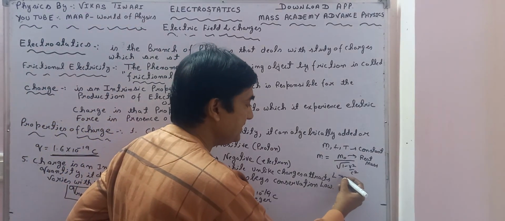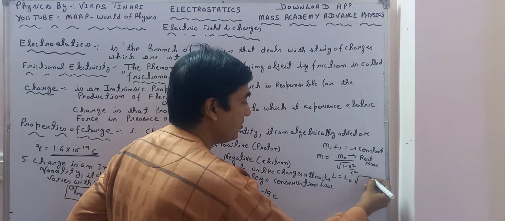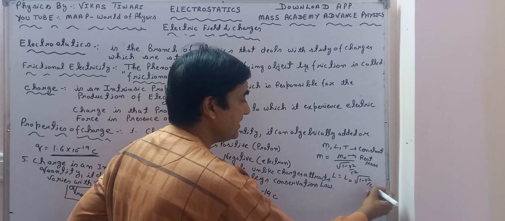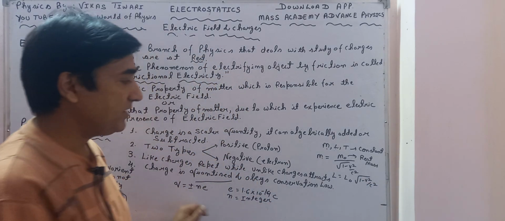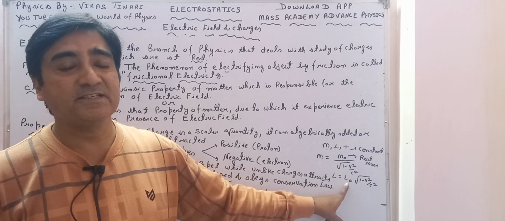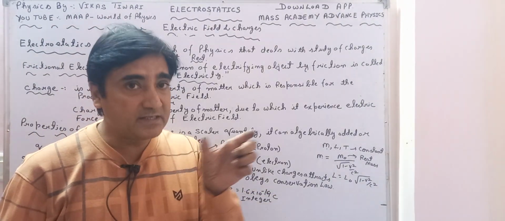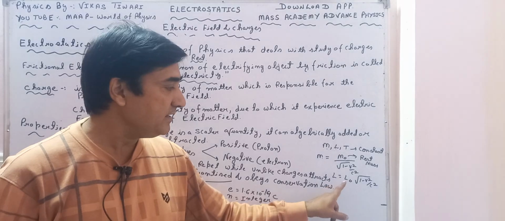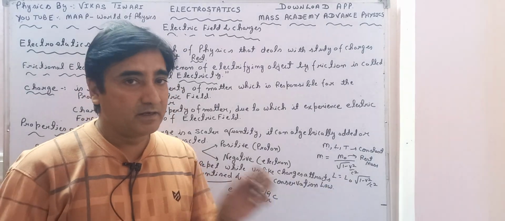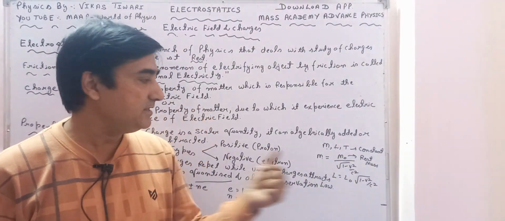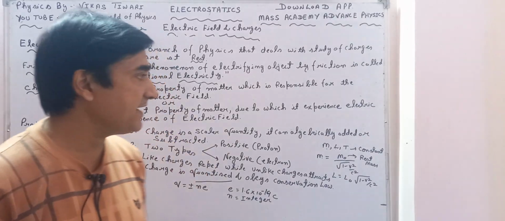Also, length L is equal to L naught under root 1 minus v square upon c square. Okay, this phenomenon is called length contraction. It means if a body is moving, according to Einstein, its length gets contracted. This phenomenon is called length contraction.